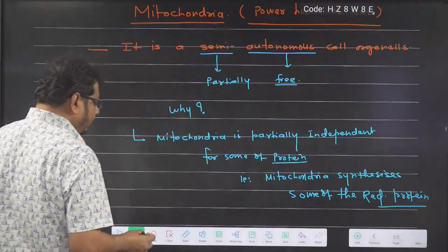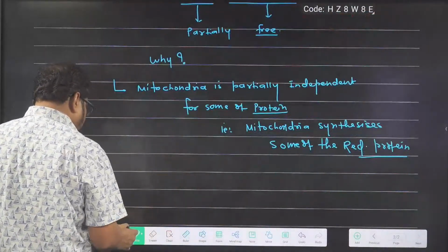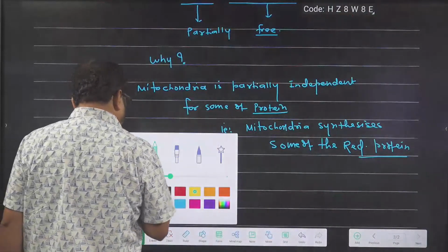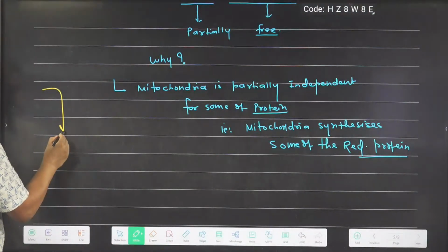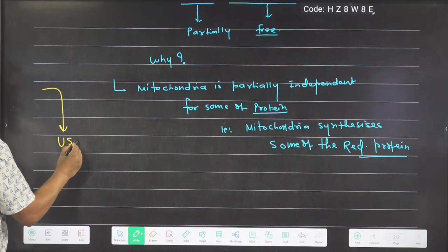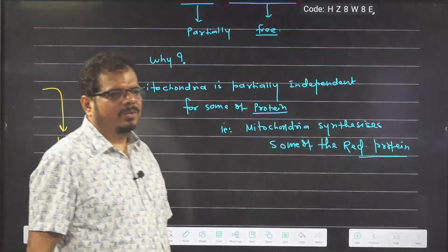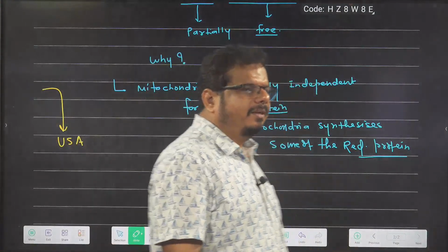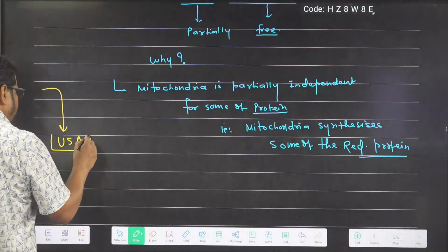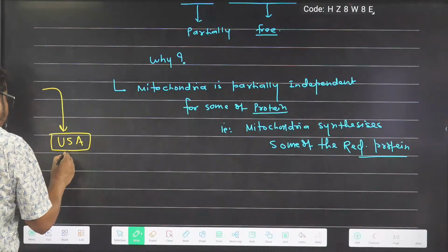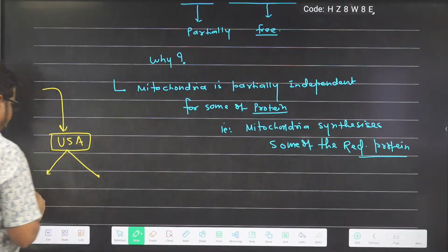It is like, I am giving you an example, you can understand semi-autonomous organelle better. Suppose that you are going for your higher study in United States of America. You are going for your higher study in which one? USA. Now what is happening? Here you meet your expenses in two ways.